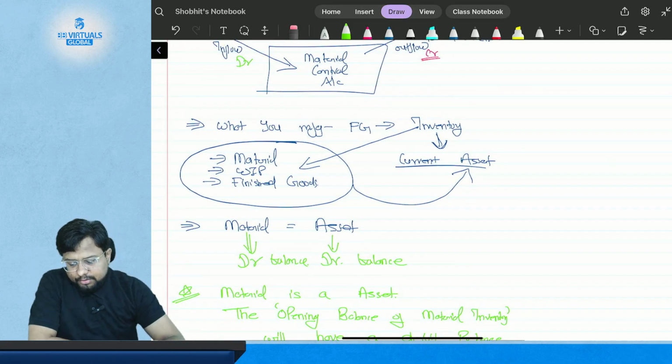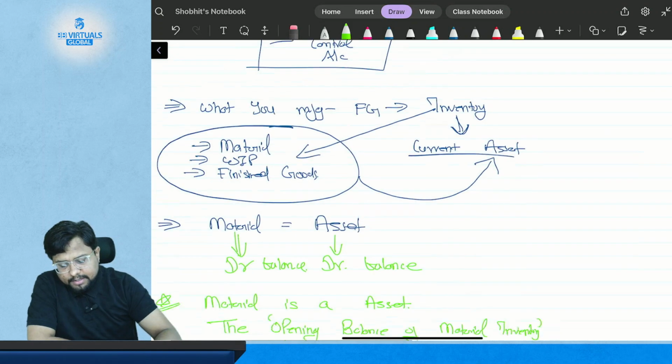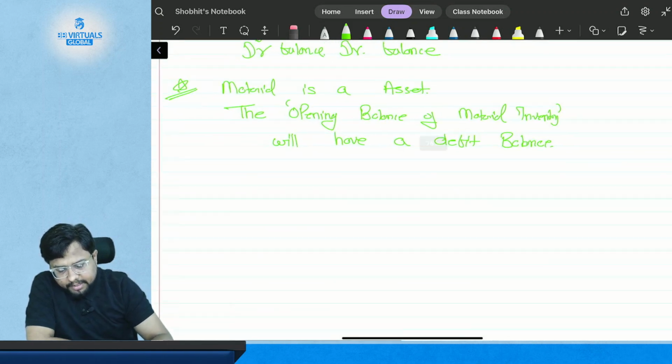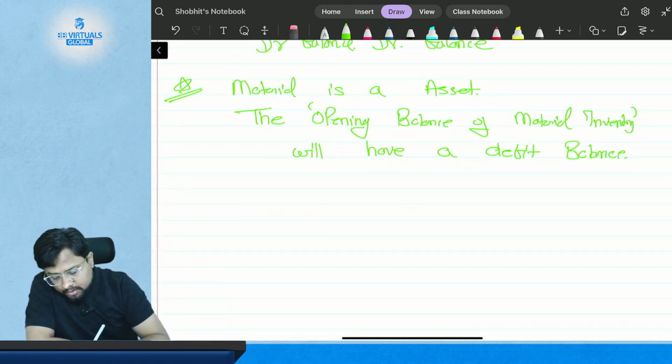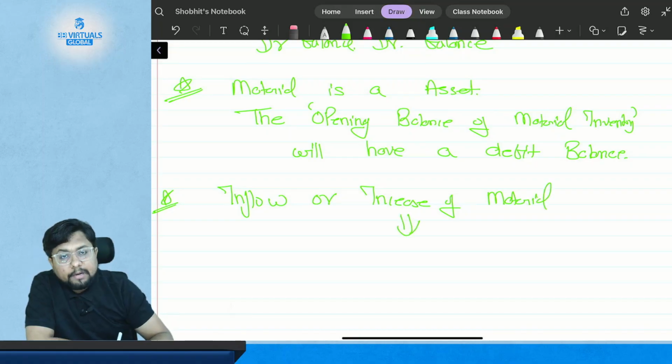Okay, so this is the material control account basic, just basic. What we have studied first is that material is an asset and it will have a debit balance if there is some opening balance. Now every time there is inflow or increase of material, it will get debited.